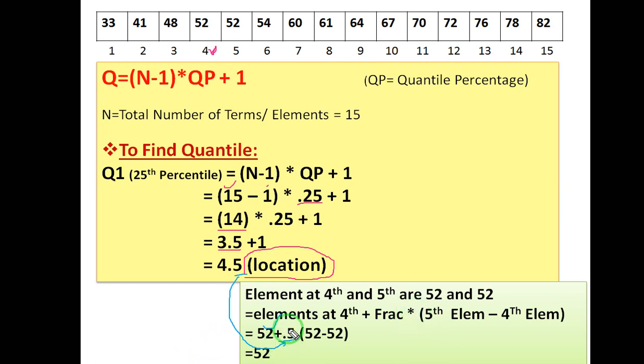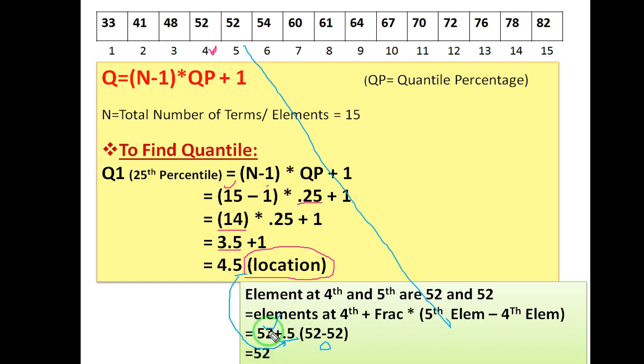Multiplied by the 5th element minus the 4th element. Since the location is the 4th, we will also use the next higher element, that is the 5th element. The 5th element is 52, so we will write 52 minus the 4th element, which is 52. So 52 minus 52 is 0, and 0 into 0.5 is 0. So the number is 52.